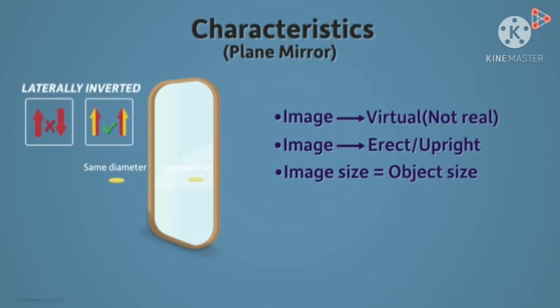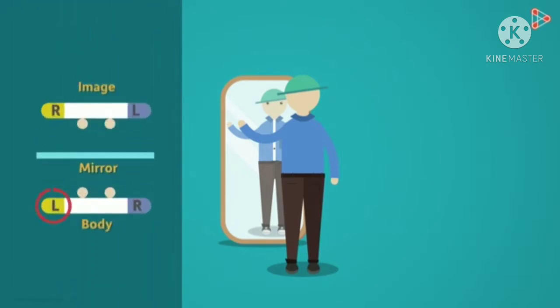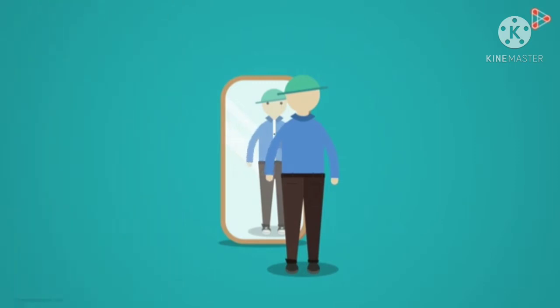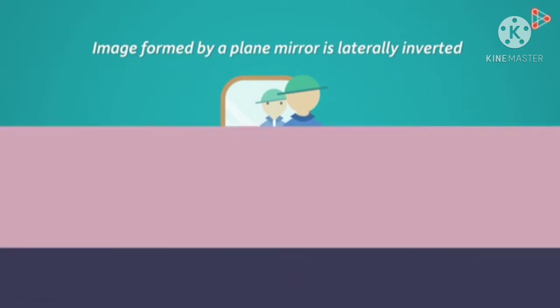That is the first characteristic. Second one, the image formed in a plane mirror is always an erect, correct side up, or upright image. The top of the object will remain as the top of the image and the bottom of the object will remain as the bottom of the image. That is called erect, not upside down. It is a correct or erect image. Okay, and that is the second one.